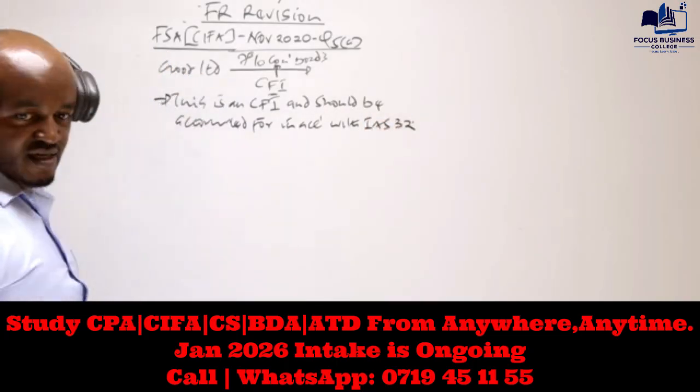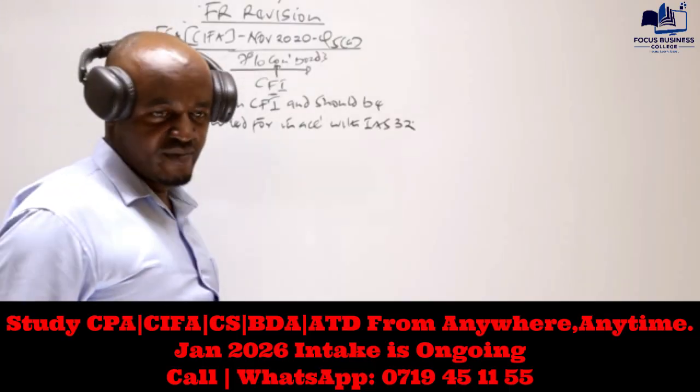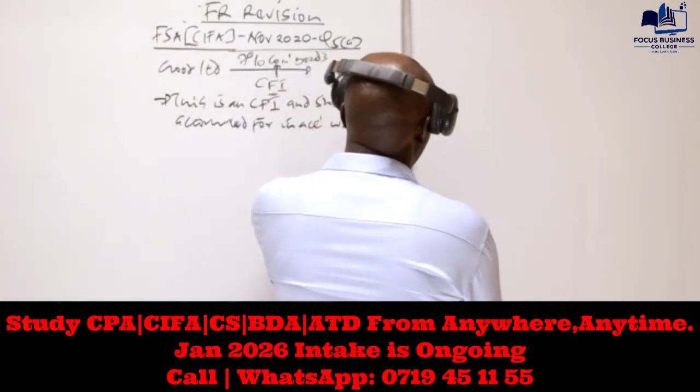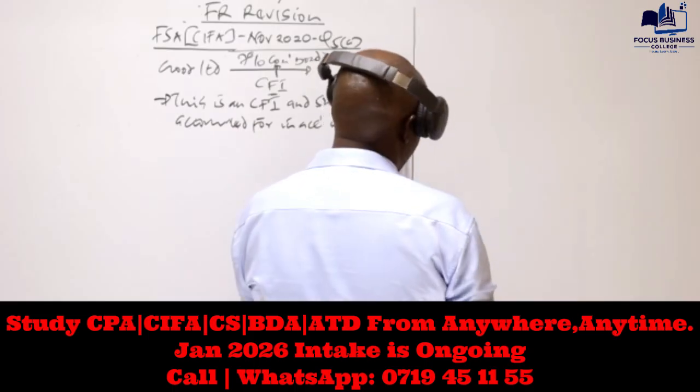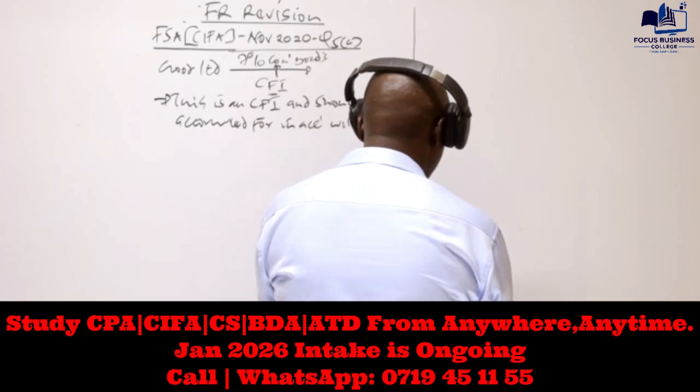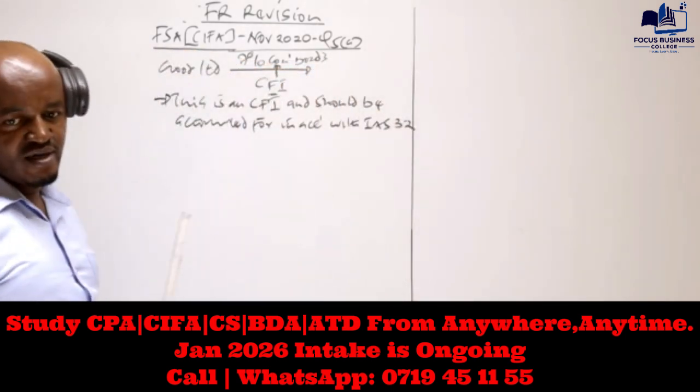This standard basically requires that once a company has issued a compound financial instrument, the company should split the two components, the liability component and the equity component.